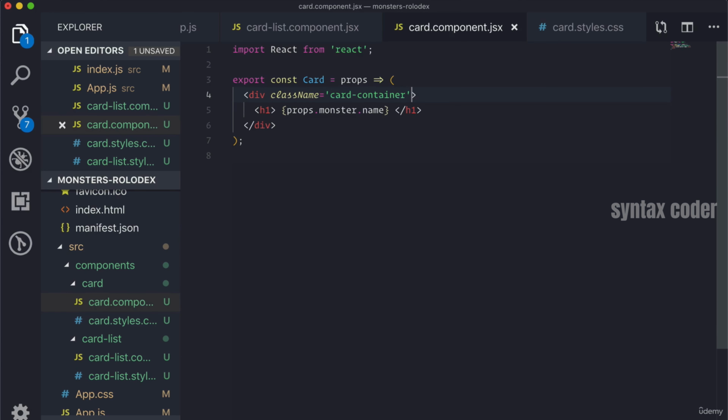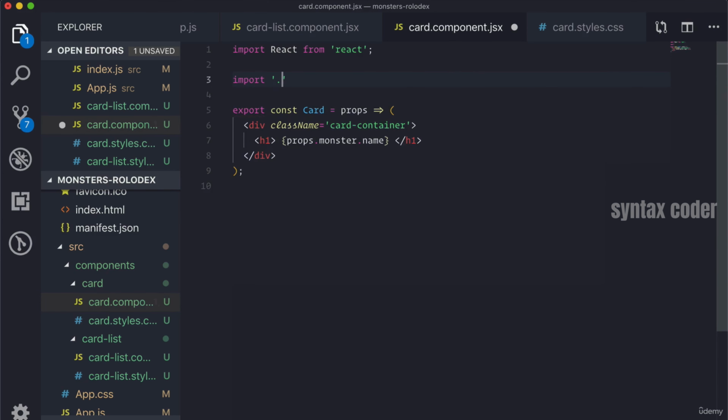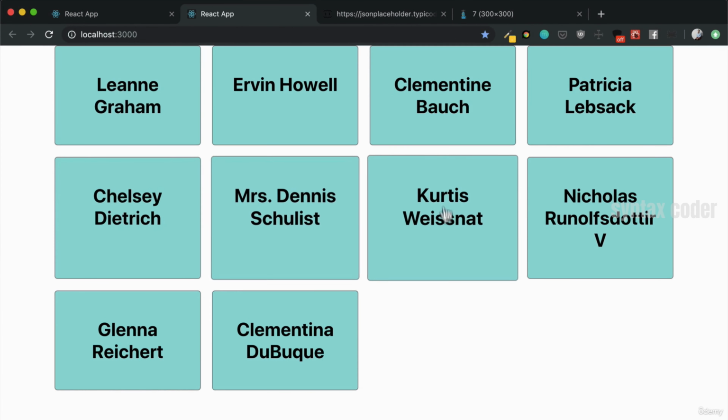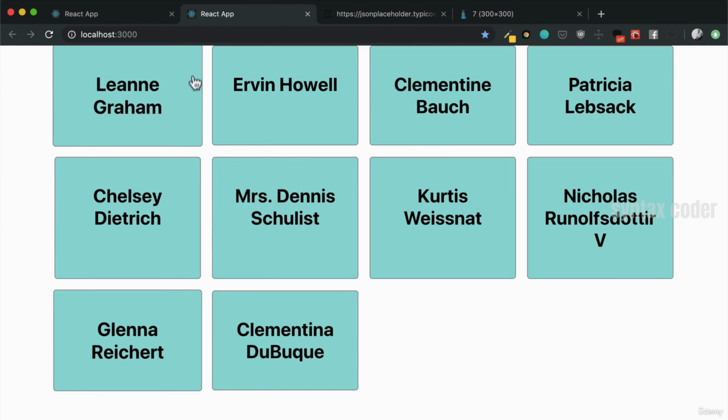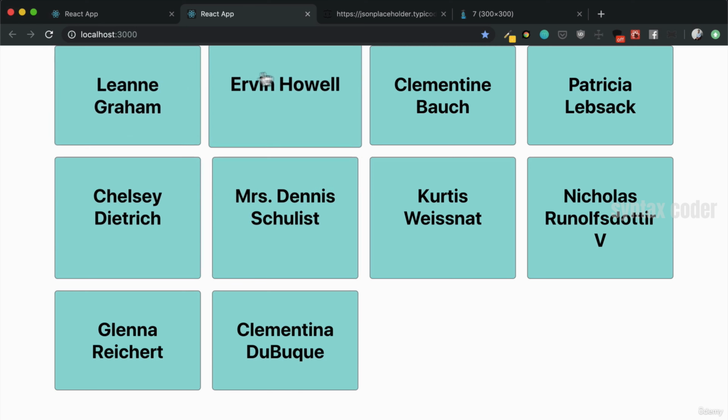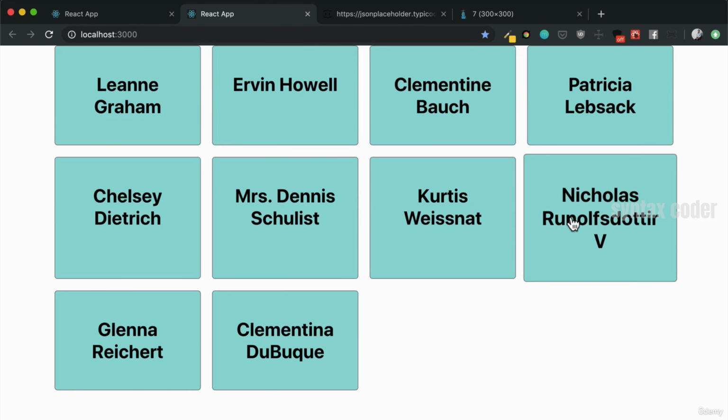I forgot to import it, of course. Don't forget that we've got to import those styles into our file. Now we see this card has all of these stylings on it, right? Just like before. It just doesn't have the image anymore. But just like our final application, it's starting to look much closer.